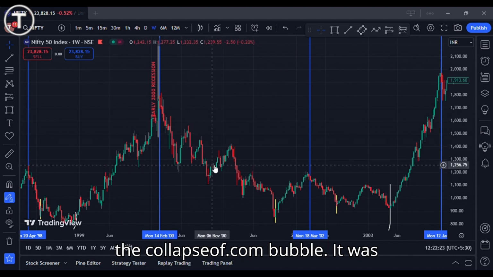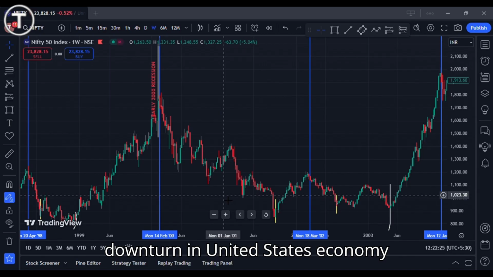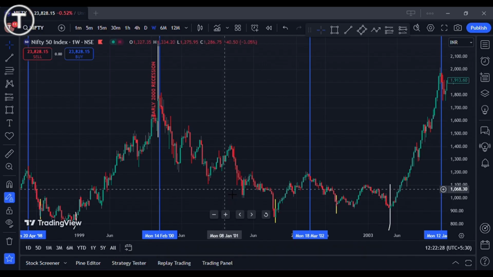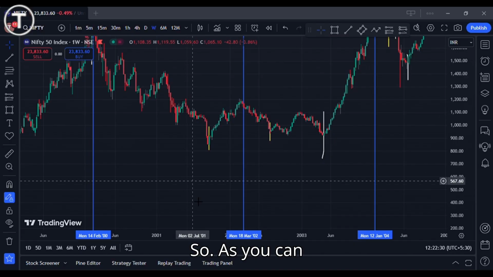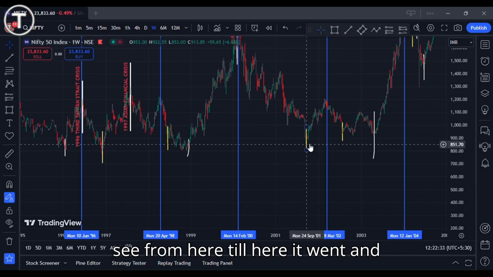It was a downturn in the United States economy, which impacted the technology sector. So as you can see, from here till here it went.